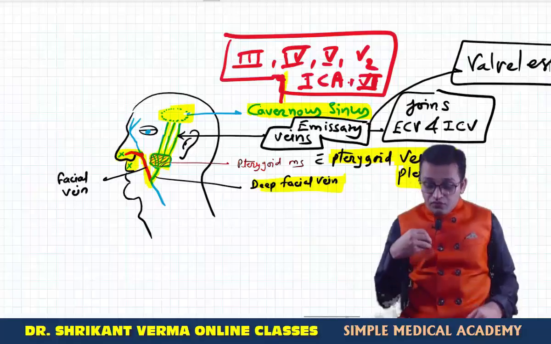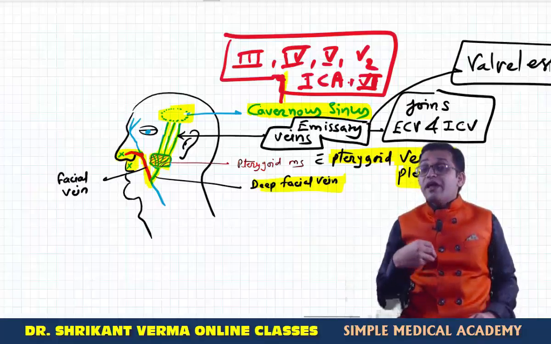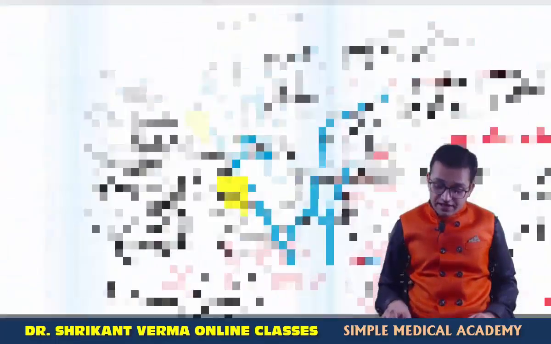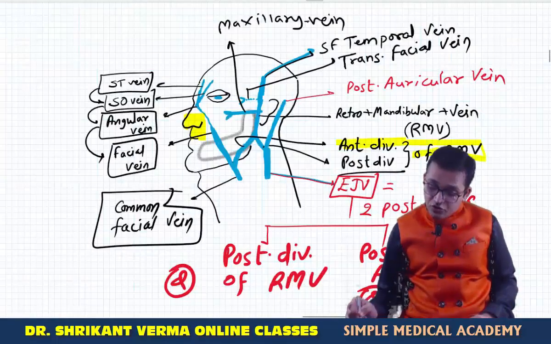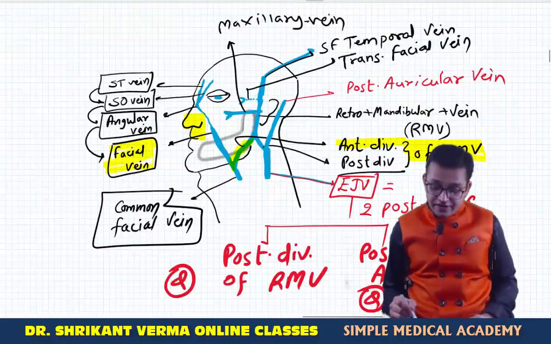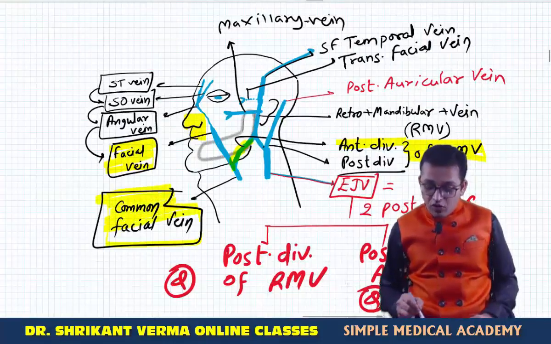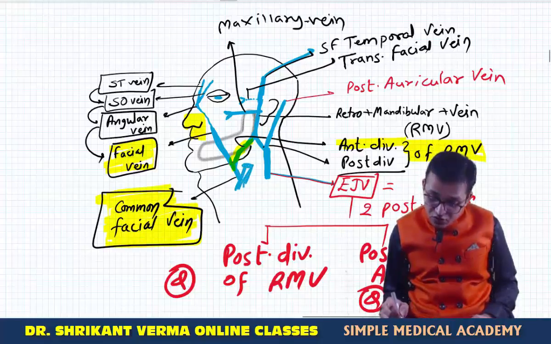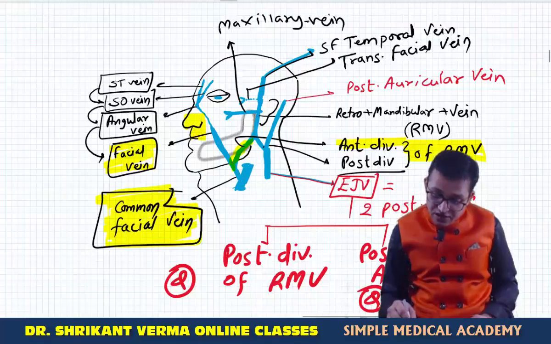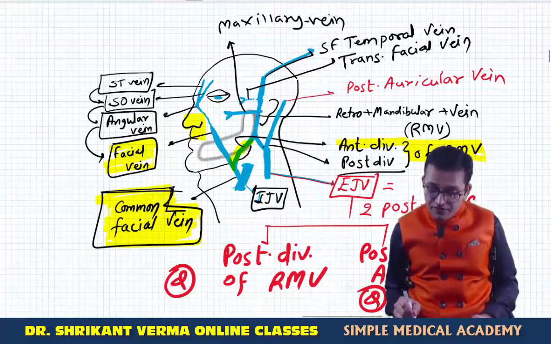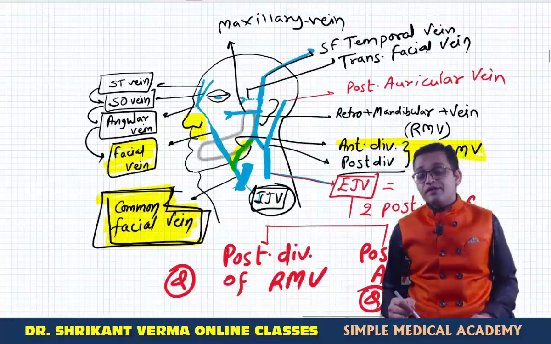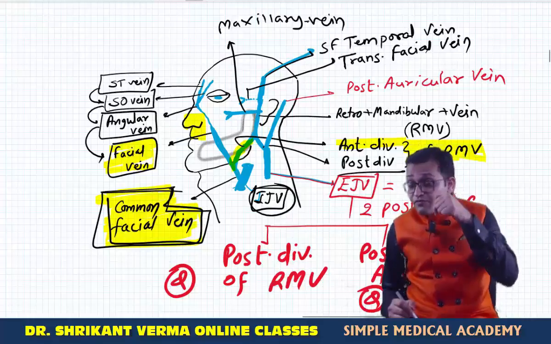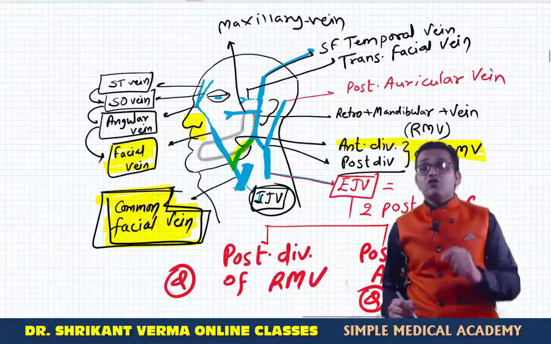Now, a little more: what is happening to the anterior division of the retromandibular vein? Again come to the same diagram. This anterior division of the retromandibular vein is uniting with the facial vein and now making the common facial vein. Now what is happening to this common facial vein? Yes, this common facial vein opens into the large vein, the internal jugular vein. So remember, the common facial vein is opening into the internal jugular vein. It is not making the internal jugular vein. The internal jugular vein is coming from the sigmoid sinus. It is the continuation of the sigmoid sinus.